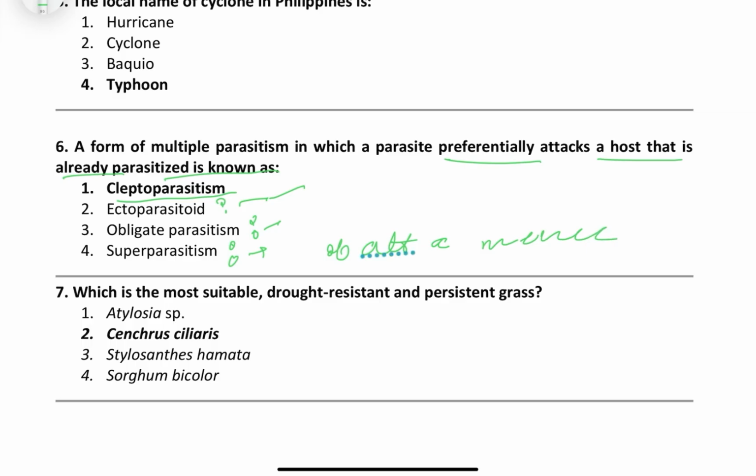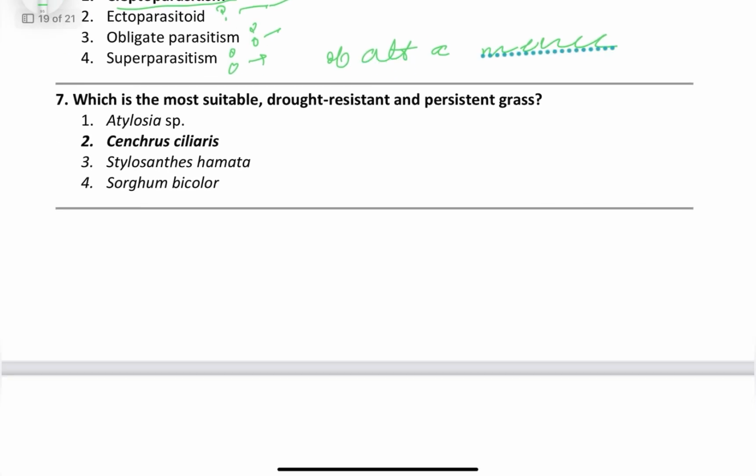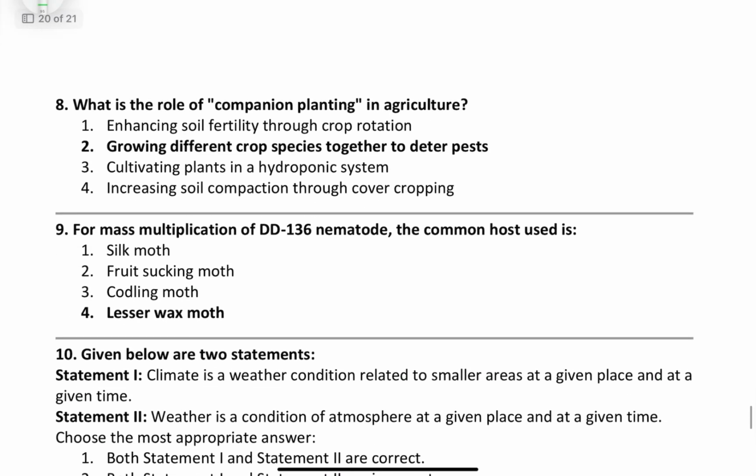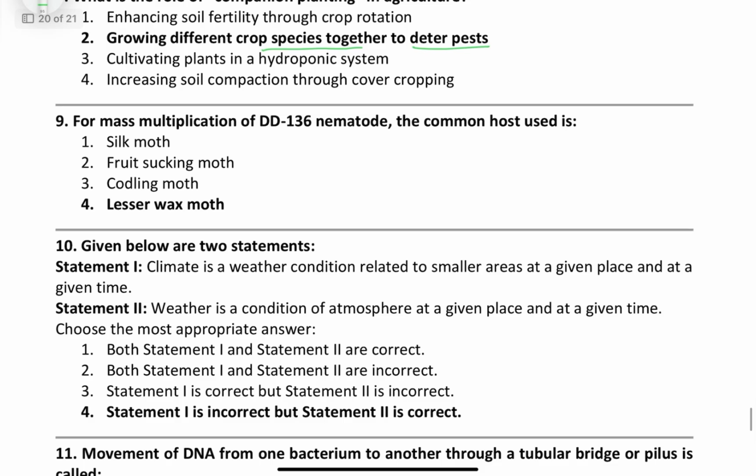Okay. Which is the most suitable drought resistant and persistent grass? Cenchrus ciliaris. What is the role of companion planting in agriculture? Growing different crop species together to deter pests. For mass multiplication of DD136 nematode, the most common host is greater wax moth.